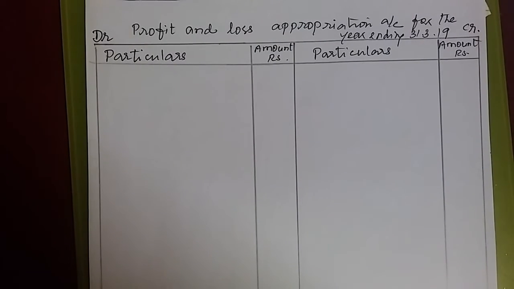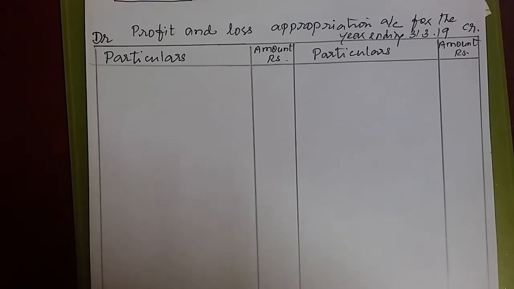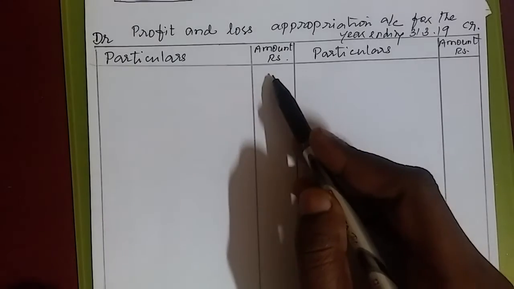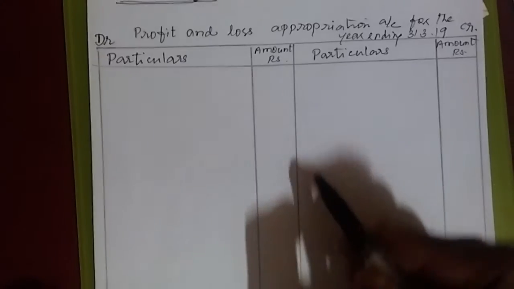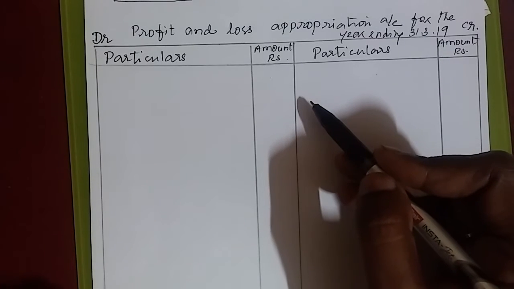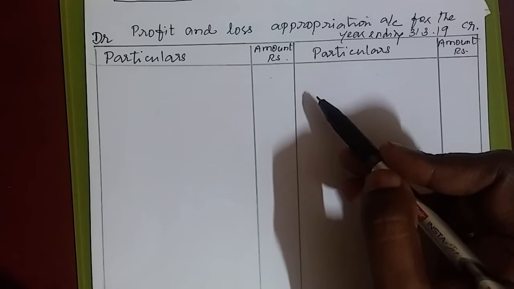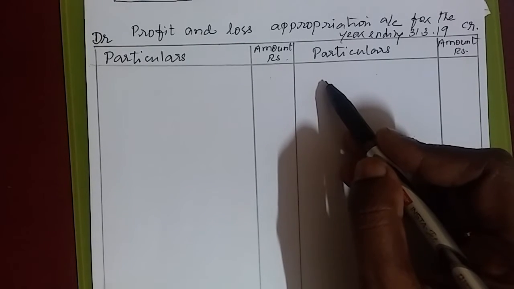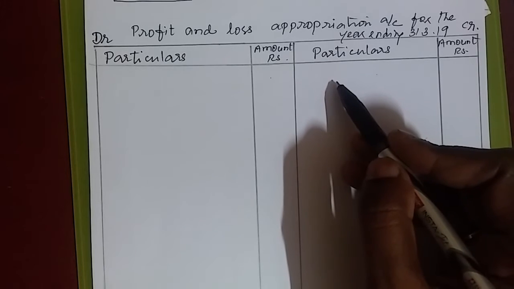So P&L appropriation account for the year ending 31/3/2019. Once again, recall the format: debit, credit, particulars, amount, particulars, amount. We shall start this P&L appropriation account with net profit. Just do recall of the pro forma. First, we have entered in the pro forma what? Net profit.